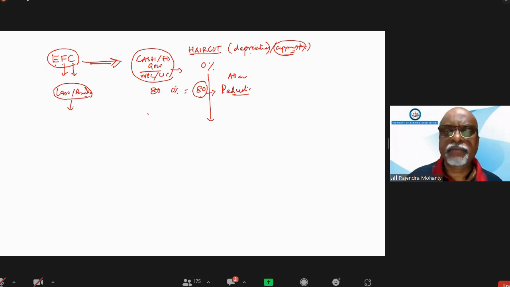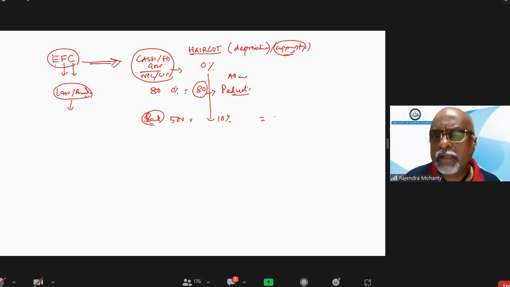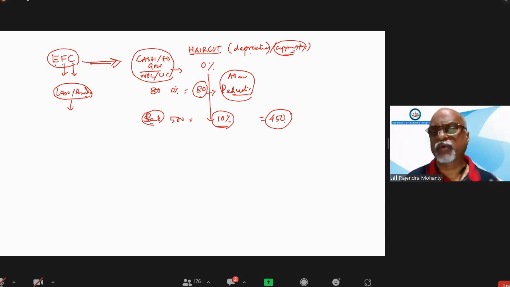Suppose some bonds have been obtained as security where the haircut is assigned as 10%. The bond value is 500. How much will be the allowable reduction? 450, the amount which will be reduced. You have to discount with 10%, so 450 will be eligible to be reduced from the exposure.